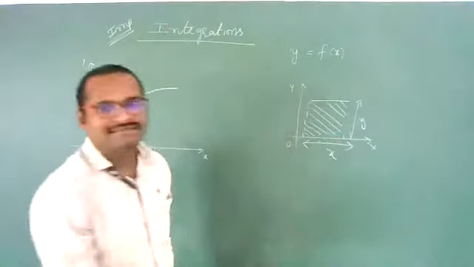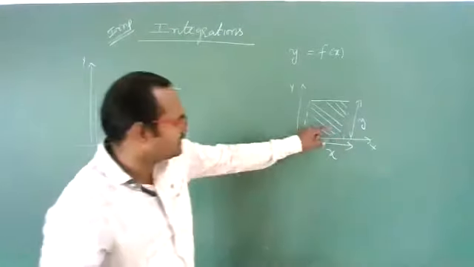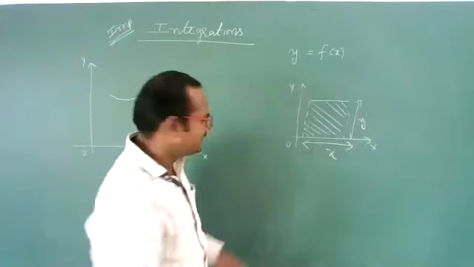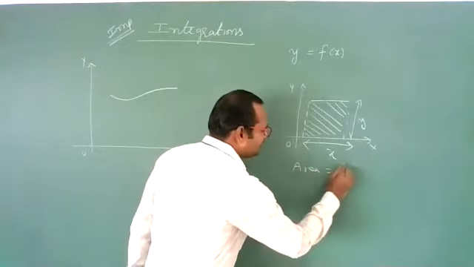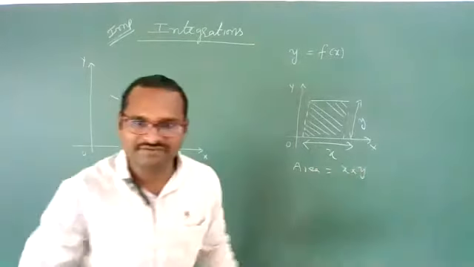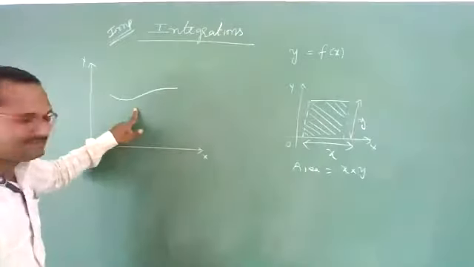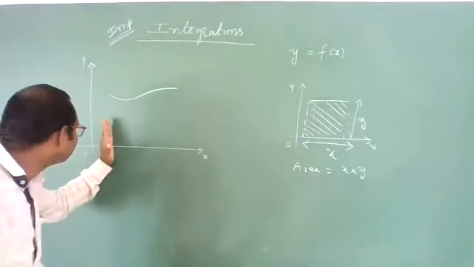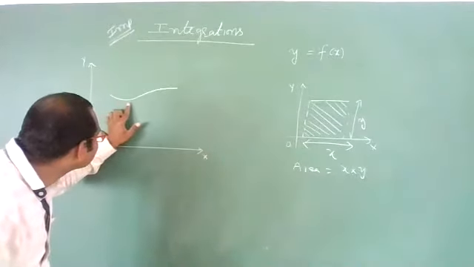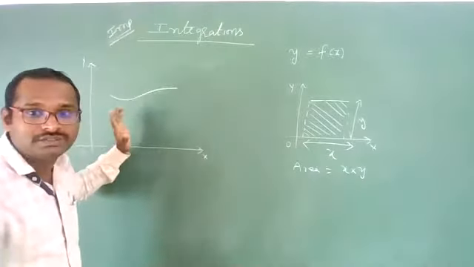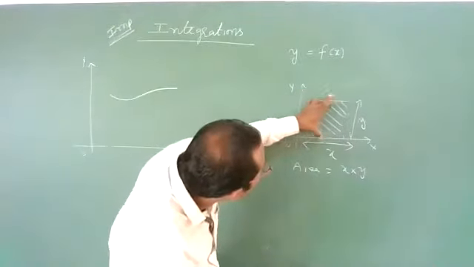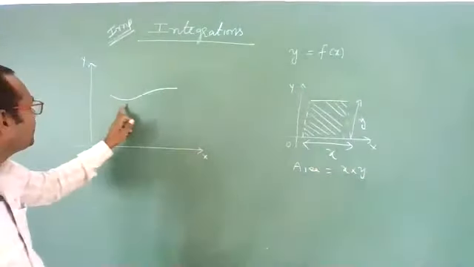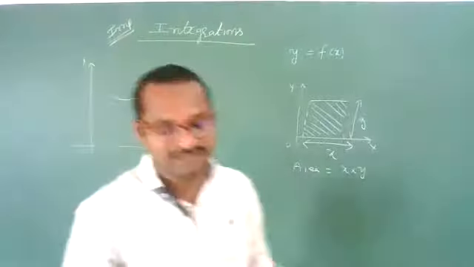This area under a rectangle or a square, anything you can consider. If these two are equal, it is a square. If these two are unequal, it is a rectangle. Area of rectangle is nothing but x into y. Directly we can find. But here it is not the same, because as you are moving like this, the y distance is decreasing, again increasing, means it is variable now. Here this width is constant, directly you can take y, but here it is variable.